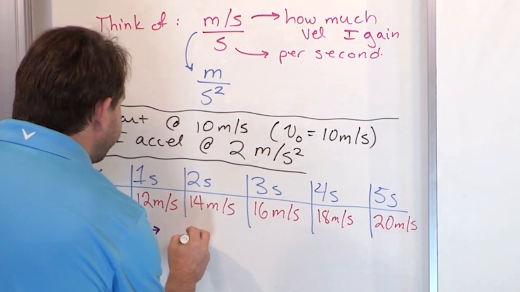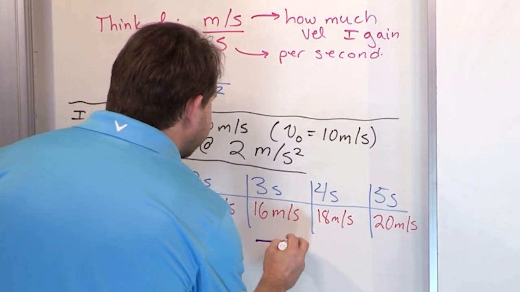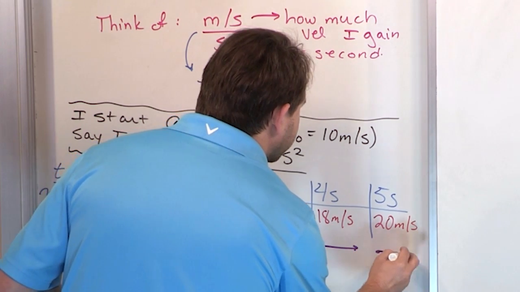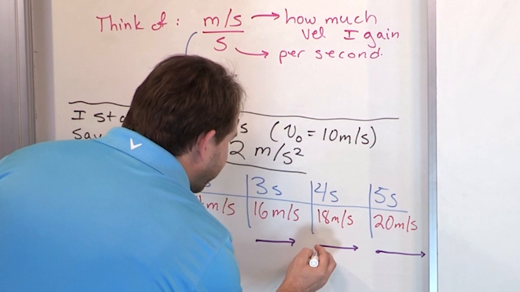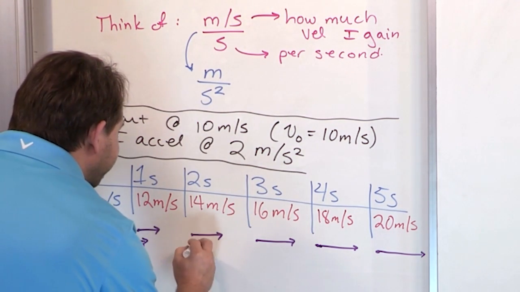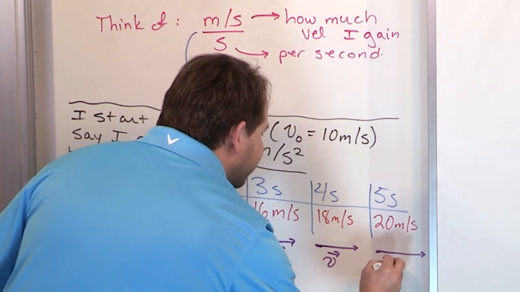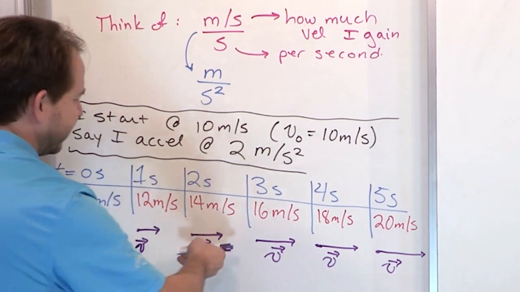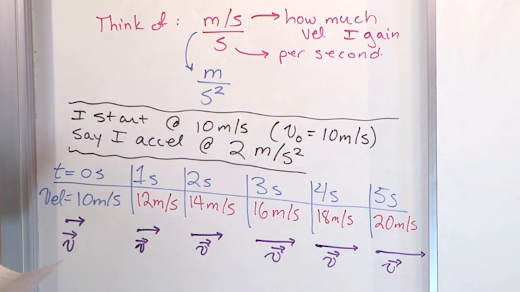And 14 would be an arrow slightly longer than that one, and 16 slightly longer than that one. You get the point here, longer each time, and this one's even the longest one of all. I tried to draw them; this one's not quite so clear, but anyway, you get the point. A little bit longer each time. And I can draw my little V's under here, because this basically represents velocity in each of these cases. Why am I doing this? Because I want you to get a visual representation that this vector is increasing its length because I'm increasing the magnitude of the vector every time.